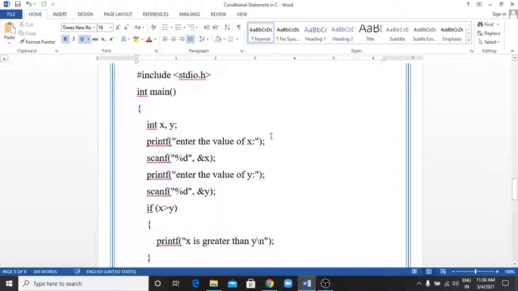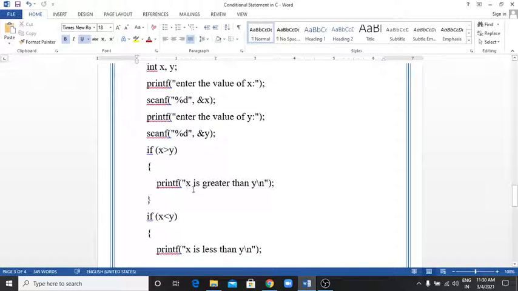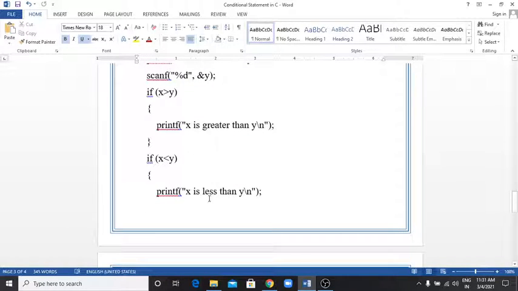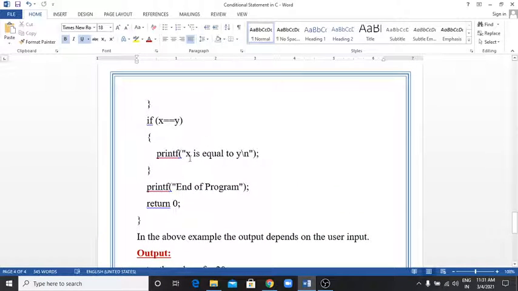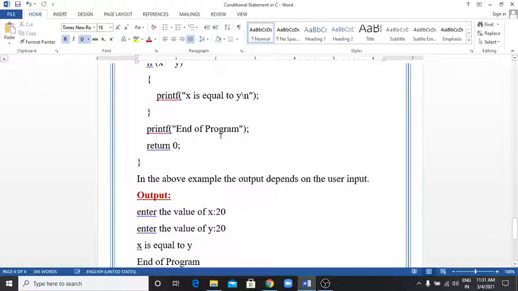Here printf "enter the value of x", then scanf with %d, comma, ampersand x. With the help of scanf we can read the value from the keyboard. Then "enter the value of y" and scanf %d, comma, ampersand y. If x is greater than y, then printf "x is greater than y". If x is less than y, then "x is less than y". And if x is equal to y, then printf "x is equal to y". And here in the last printf statement, "end of the program", then return 0 and closing the main brace.